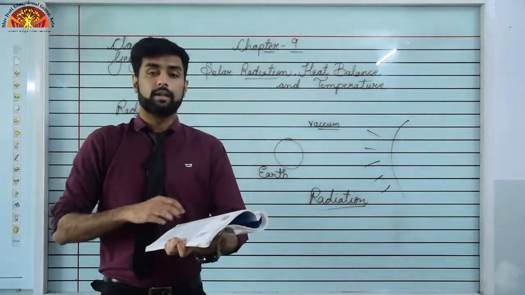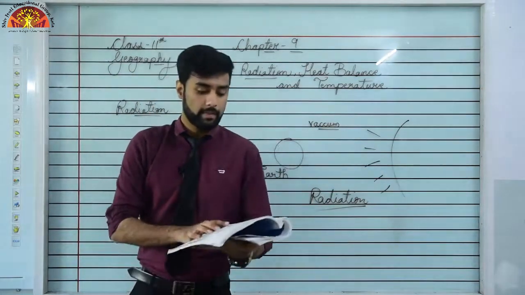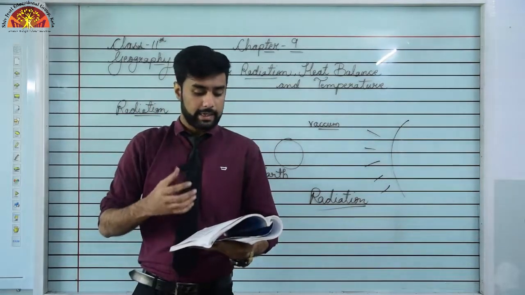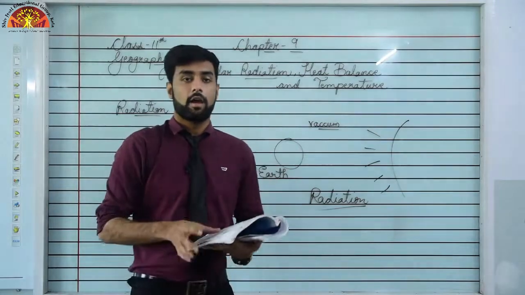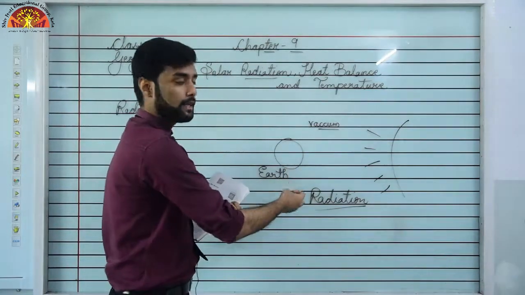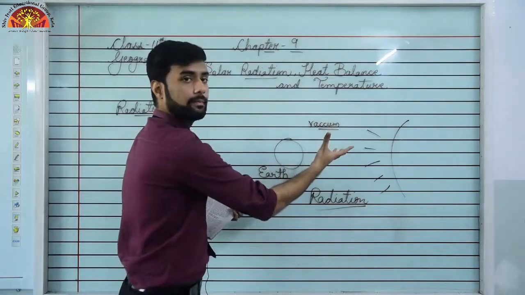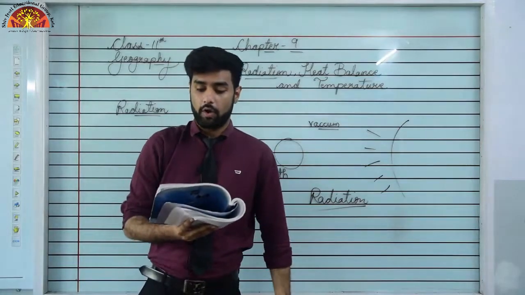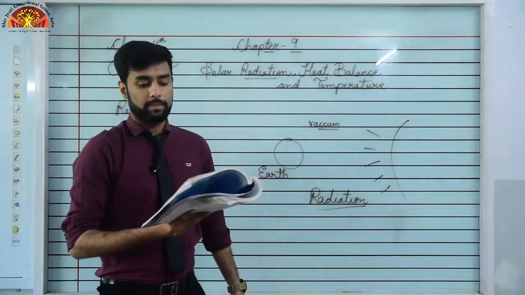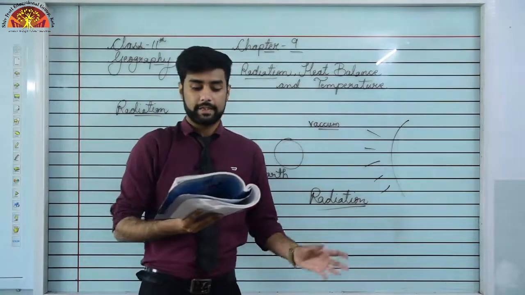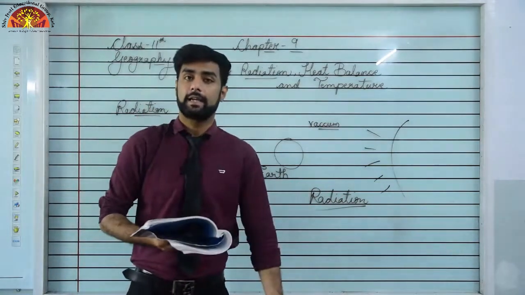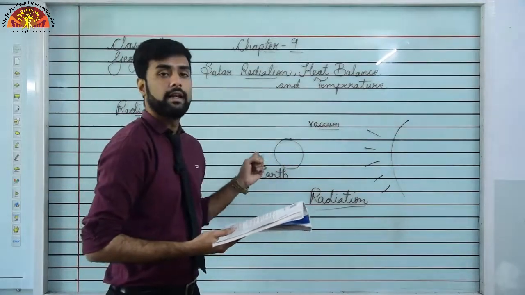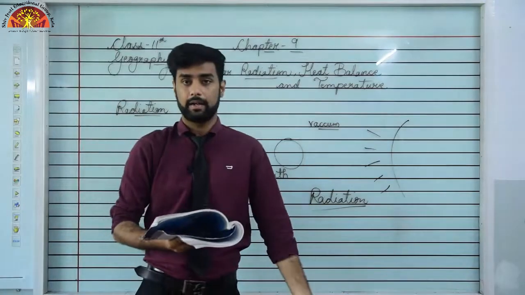Please mark the first line of your second paragraph in your book. The earth receives almost all of its energy from the sun, and the earth in turn radiates back to space the energy received from the sun. Means whatever energy that we are getting from the sun, we either absorb it or radiate it back to the space. As a result, the earth neither warms up nor does it cool over a period of time. Thus, the amount of heat received by different parts of earth is not the same. There is variation between which part of the earth receives more heat and which part receives less heat. We will see more in a bit.